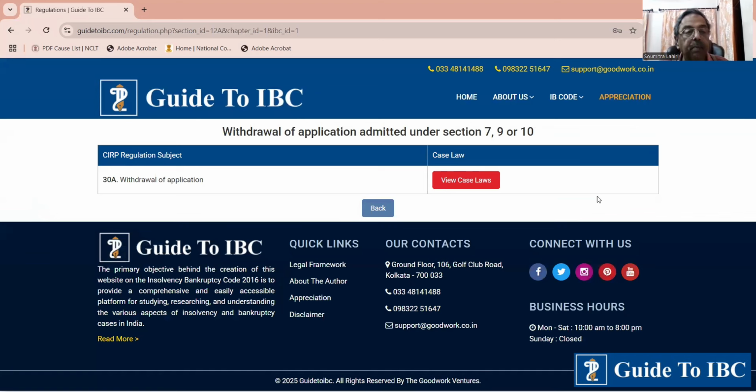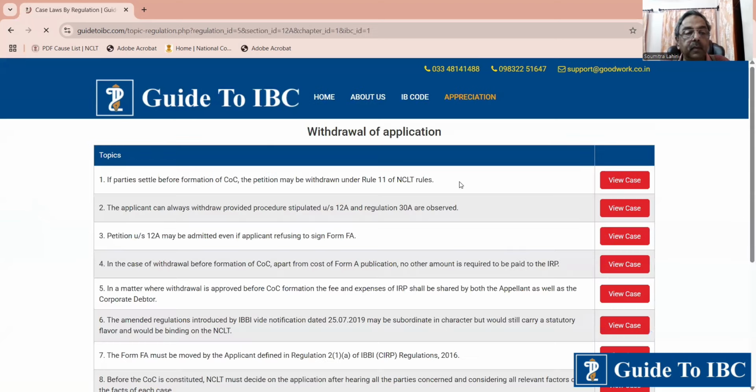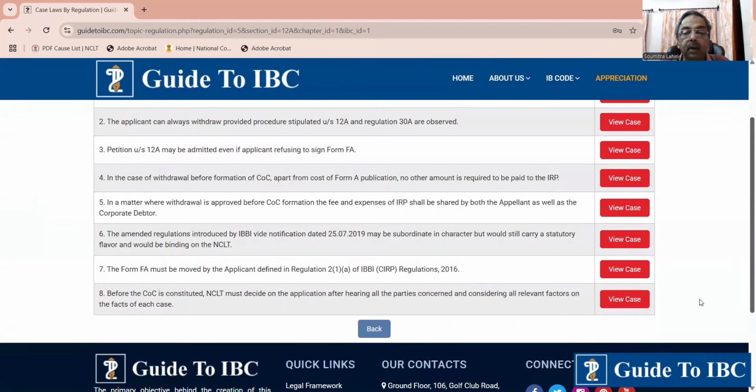We come to this as topic number 8. Now, this is a monumental shift. Before the COC is constituted, NCLT must decide the application after hearing all the parties concerned and considering all relevant factors on the facts of each case.